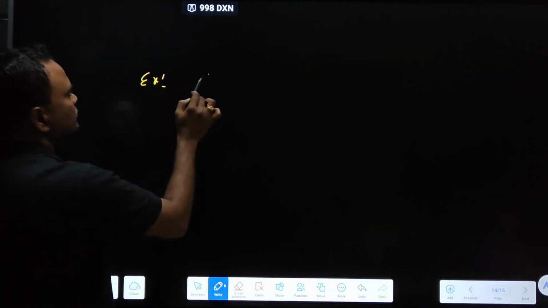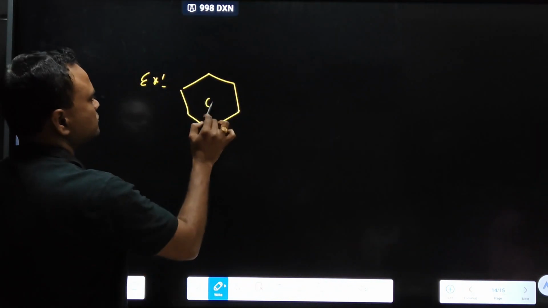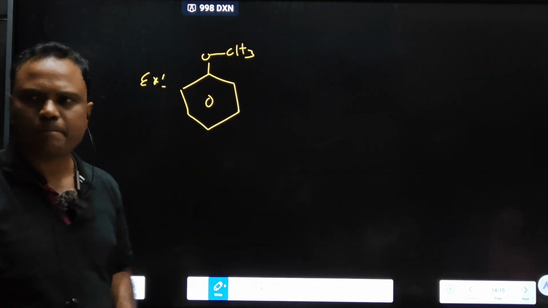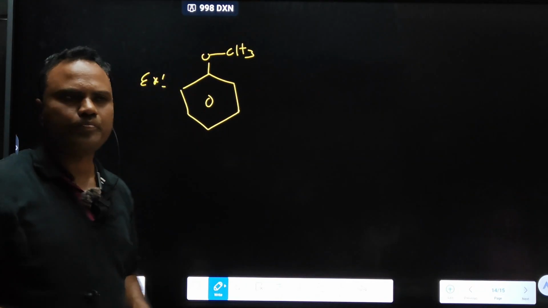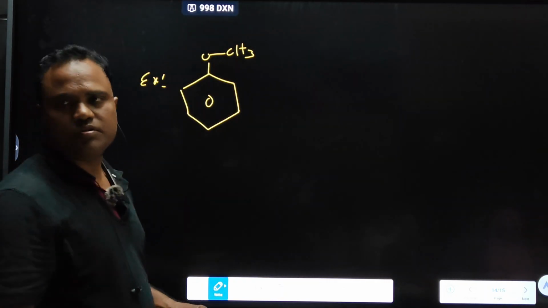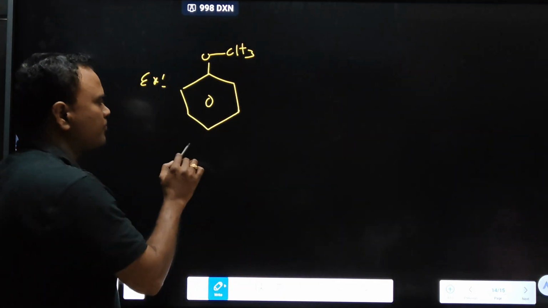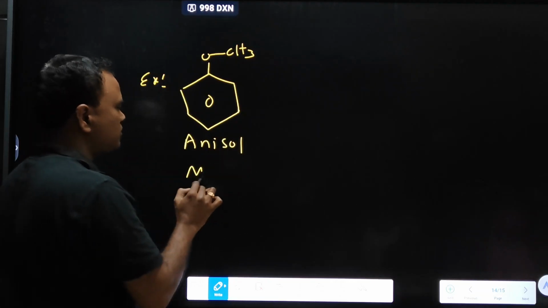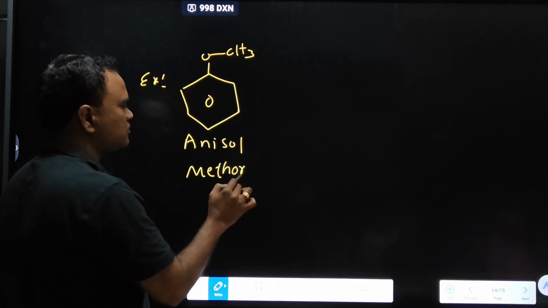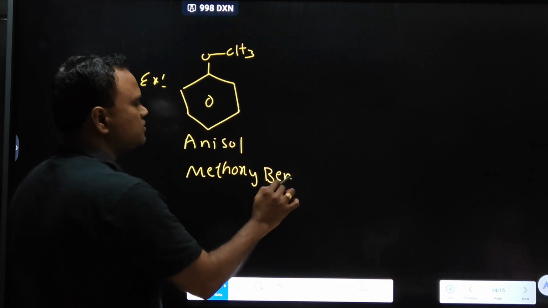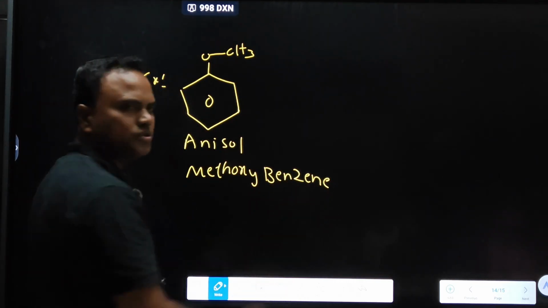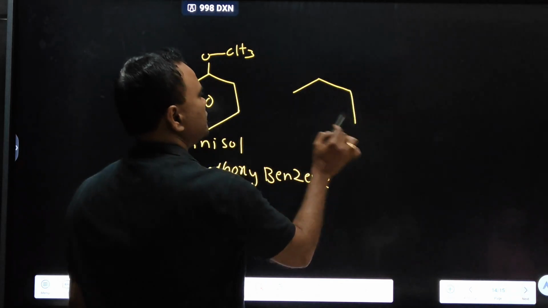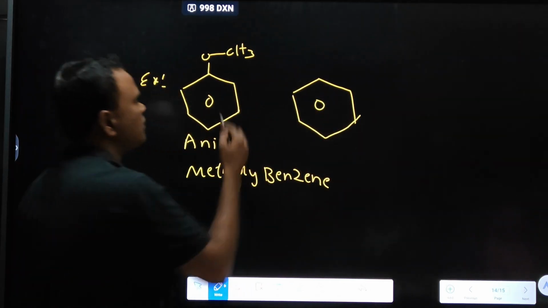Another example. Its name is anisole, also called methoxybenzene. Is this an ether or not?